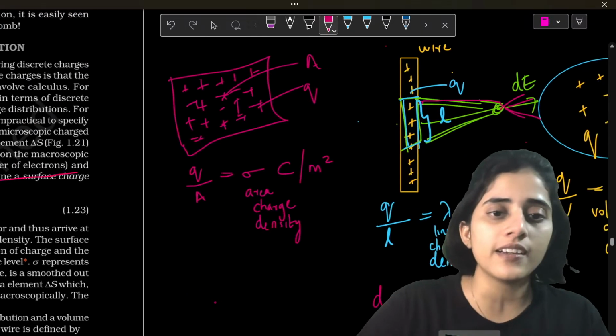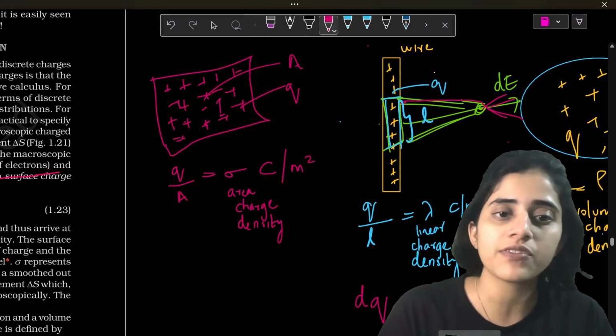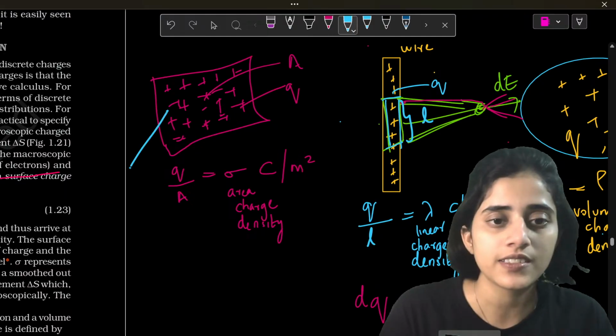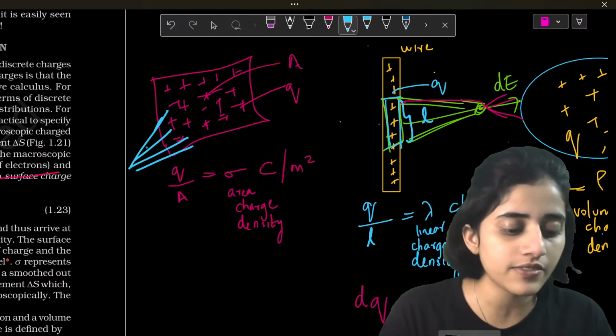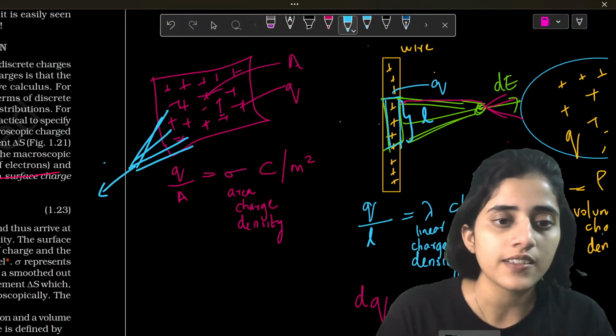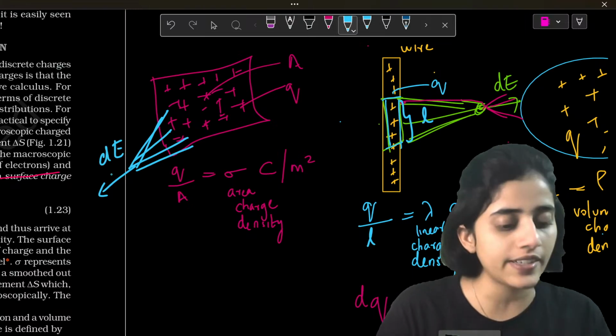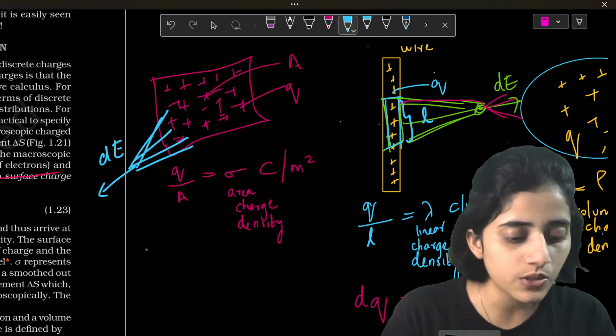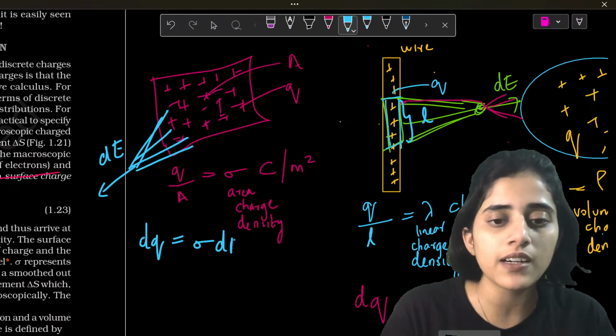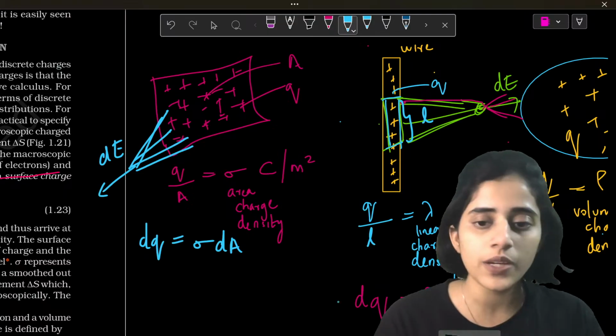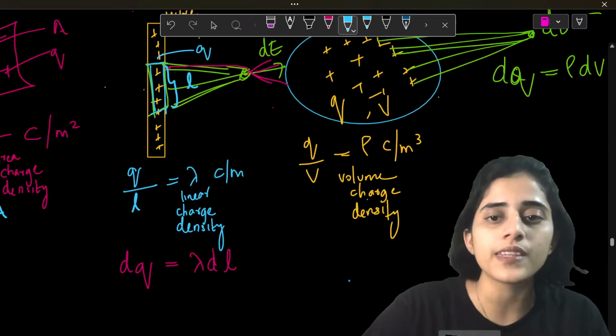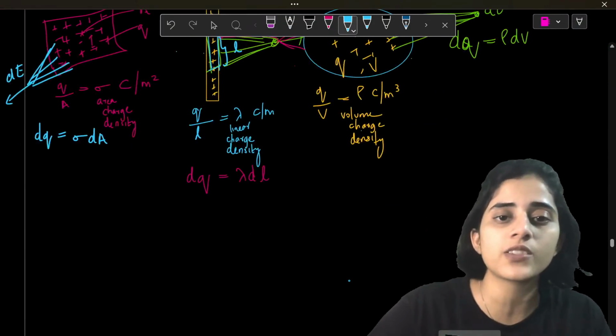Now, same thing here. Let's say they all have an electric field dE in one direction. So, dq will be sigma dA. Okay. Now, we know that the general formula for electric field is what?